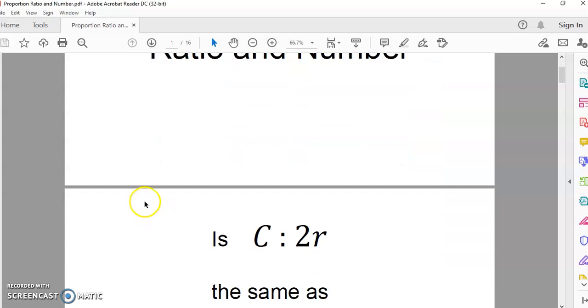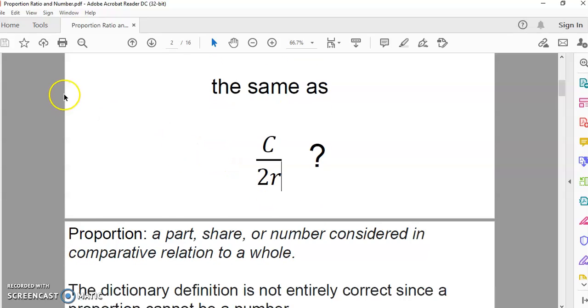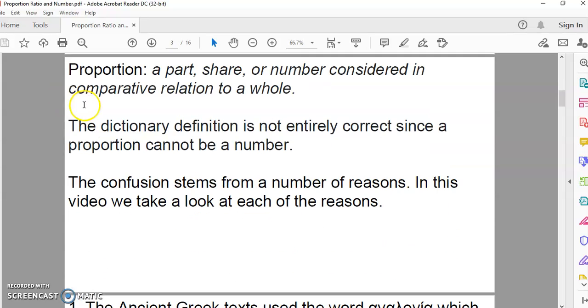Now, if C is the circumference of a circle and 2r is its diameter, is this here the same as this fraction here? What do you think? Well, let's see what the answer to that question is. First of all, we have to look at the meaning of proportion. What is the meaning of proportion?